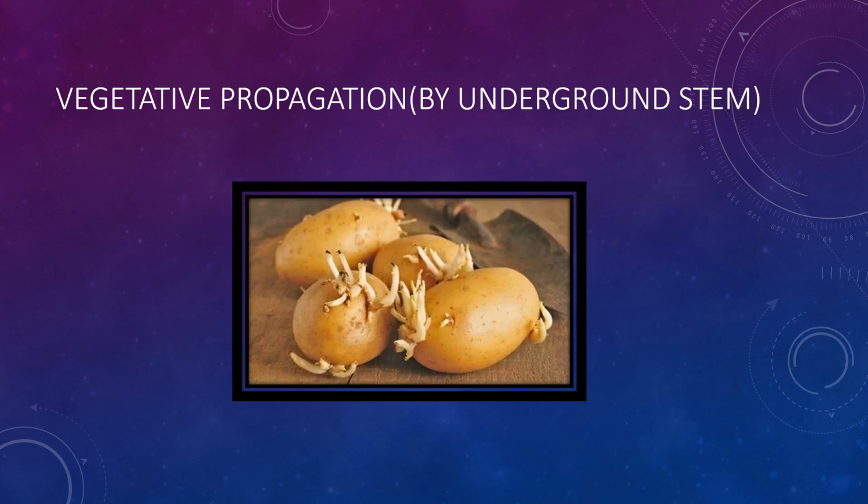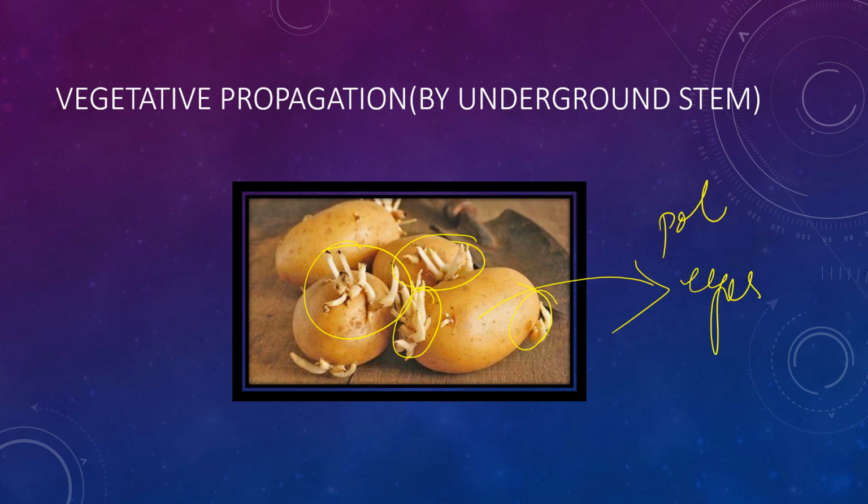Now the first method of vegetative propagation is by the underground stem. First, we are taking the tuber. These tubers, like the potato we have taken, are swollen fleshy underground stems. A potato tuber has many small buds or eyes, each of which can grow into a new plant. So these are eyes in a potato tuber, and they can give rise to many new individual plants. This is a tuber, and the potato tuber is an example of an underground stem.